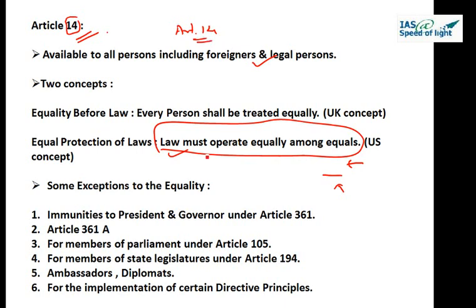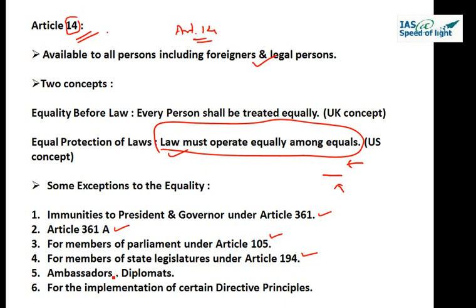There are some exceptions to this equality which we will study once we go to that particular part, which are immunities to the President and Governor, Article 361, Article 361A. For members of Parliament, there are certain immunities under Article 105. For members of state legislature, the same immunities under Article 194.